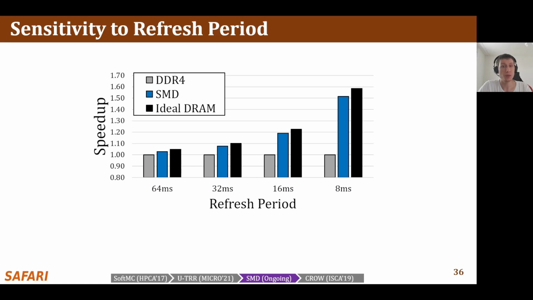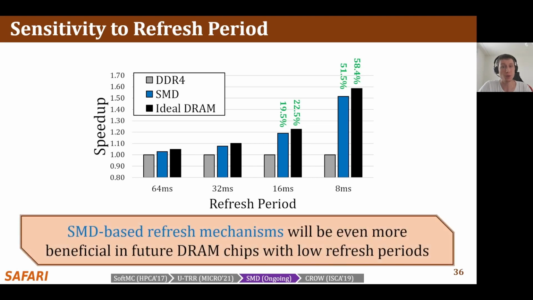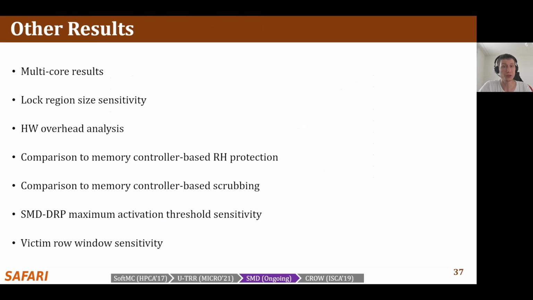We observe that SMD-based refresh mechanisms provide greater performance benefits at lower refresh periods. SMD achieves 19.5% speedup for 16 millisecond refresh and 51.5% speedup for 8 millisecond refresh period. In both cases, SMD performs close to the ideal DRAM, which shows that SMD eliminates most of the overhead of the refresh operations. We conclude that SMD-based refresh mechanisms will become even more beneficial to employ in future DRAM chips that are expected to require more frequent refresh. Please refer to the thesis for more detailed evaluation results.